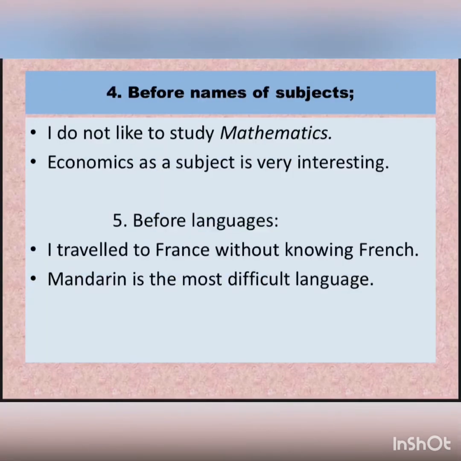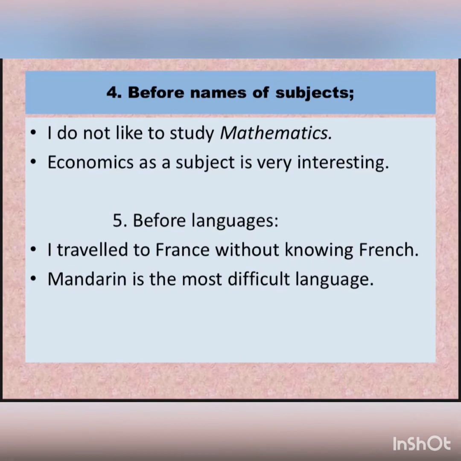We do not use the articles before names of subjects like I do not like to study mathematics. We do not say I do not like to study the mathematics, right? So we omit the articles before names of subjects. Similarly, look at the next example. Economics as a subject is very interesting.